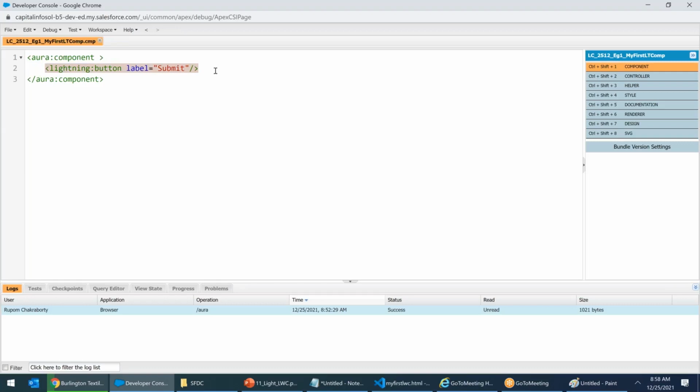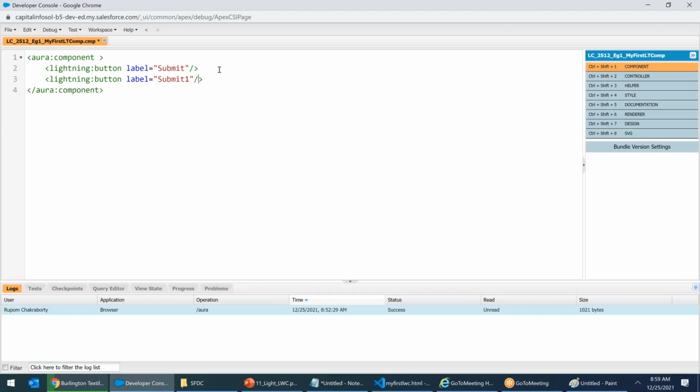Next, once again I'm writing lightning button. Label equals to, no caps. Label is case sensitive. Label equals to submit 1.